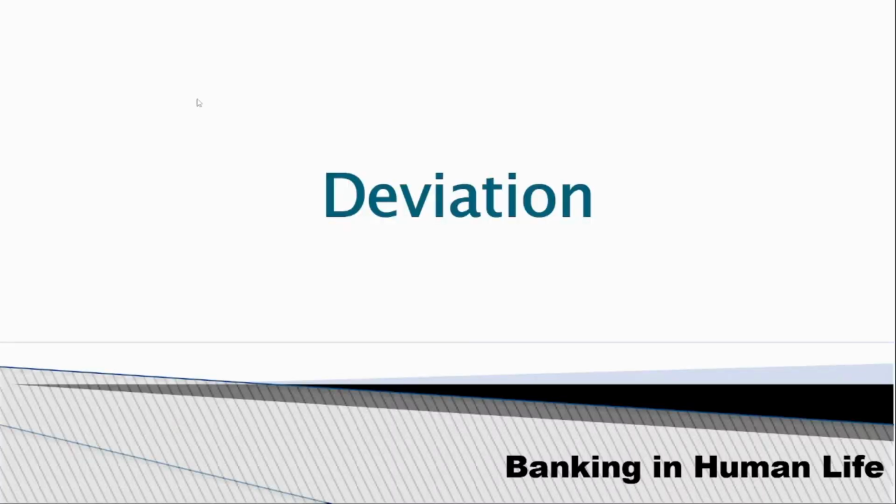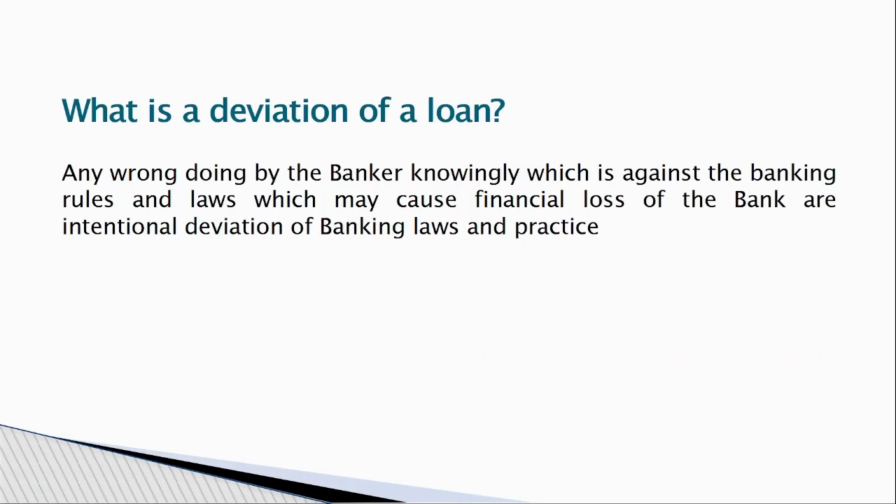Hi friends, today I will explain what a deviation is and what the deviation points are while loan sanction. Normally, when you want to construct a house, you take an approved plan from the local authority. It may be the municipality, the corporation, or a local body.